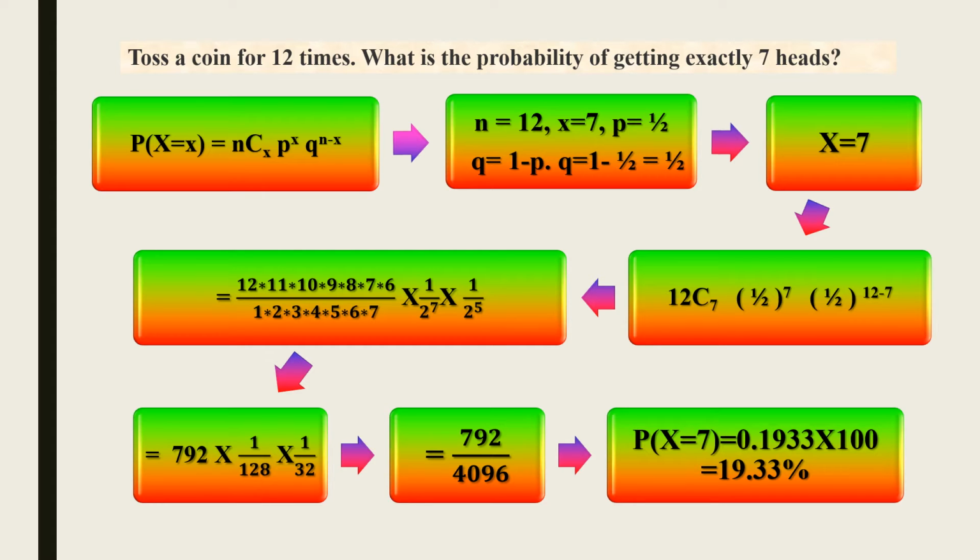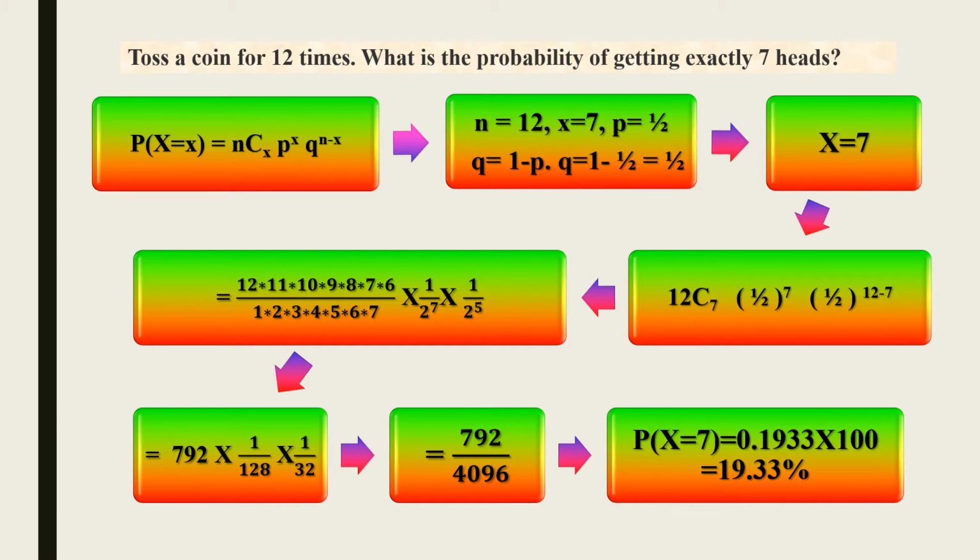Next we apply the findings in the formula, which gives 12C7 into 1 by 2 power 7 into 1 by 2 power 12 minus 7. Next we write 12C7 in fraction form. In the numerator, multiply 7 numbers from 12 in descending order.